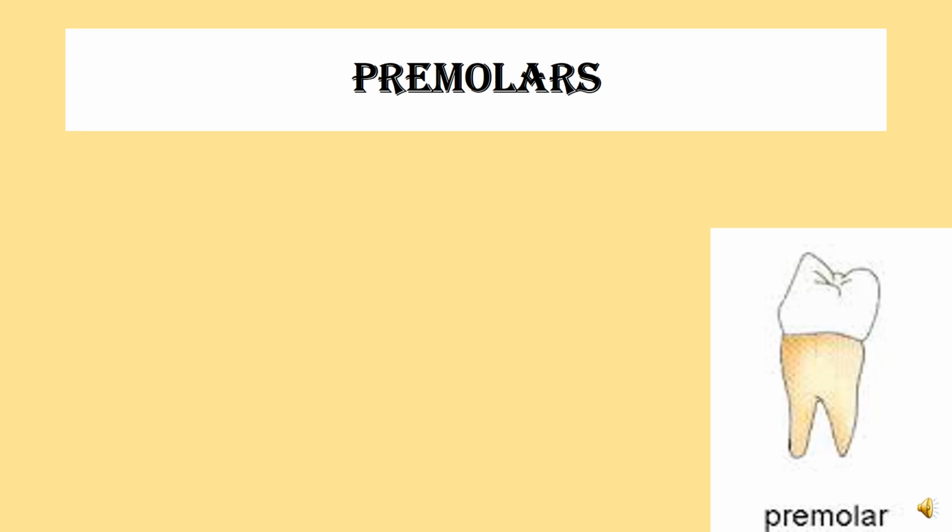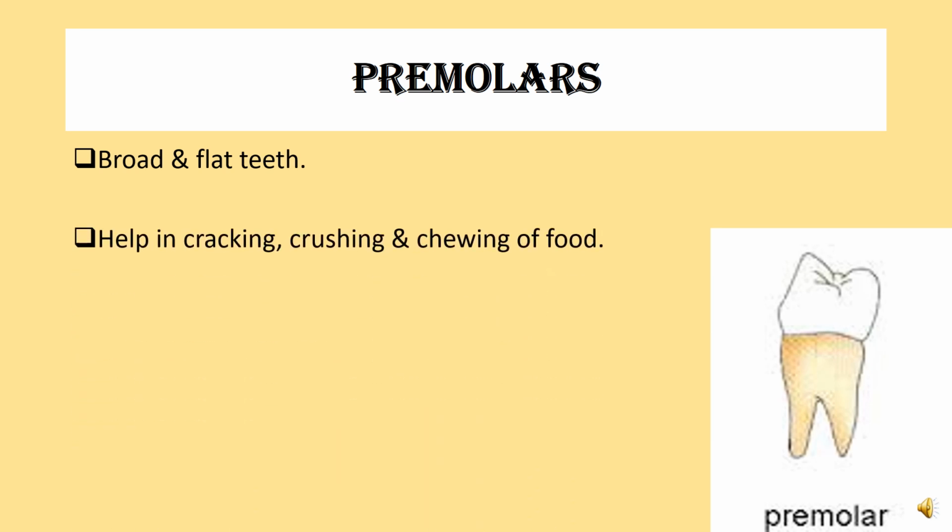premolars. What are premolars, what is the shape and what is the use of it? You can see the diagram. They are broad and flat teeth which help in cracking, crushing and chewing of food. They are 8 in number, that is 4 in each jaw. Right students? 4 in each jaw means 4 premolars are present in the upper jaw and 4 premolars are present in the lower jaw. And what is the use of these teeth? They help in cracking, crushing and chewing of food.